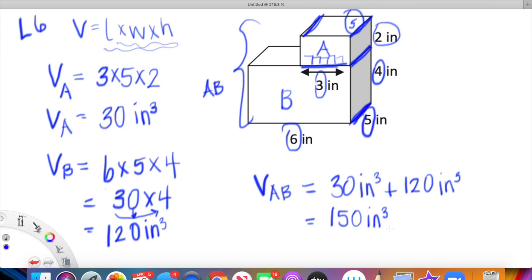Cool. So have fun with this. Use the clues that are given to you.